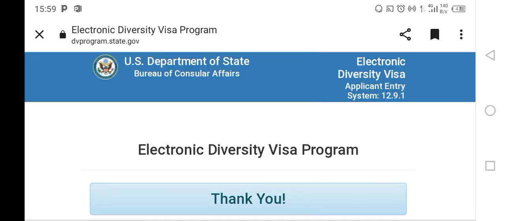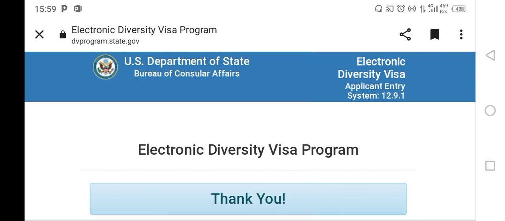The first thing you need to note is that when you have applied for green card, you are assigned a confirmation number, and that confirmation number will be needed when you will be checking for the results, when the results will be out for that program. So you need to keep that confirmation number well. Also, the family name that you use, you need to note it because you're going to use it also, and also the year of birth. So those are the three things that you need to check the results.